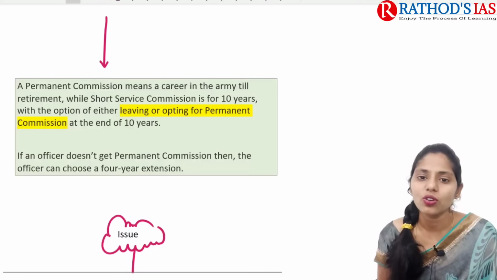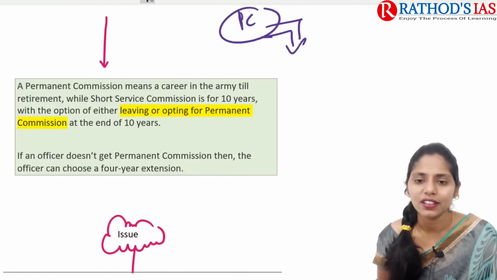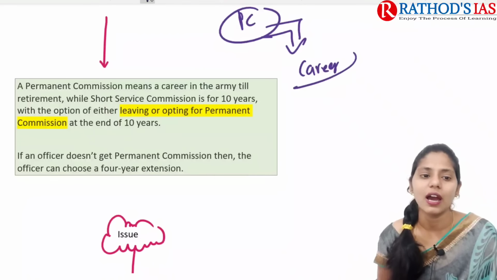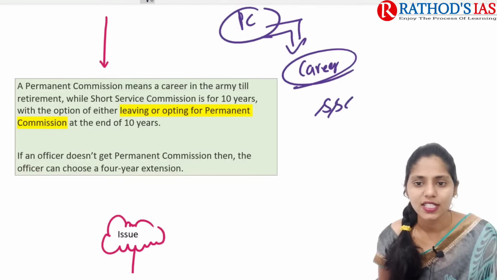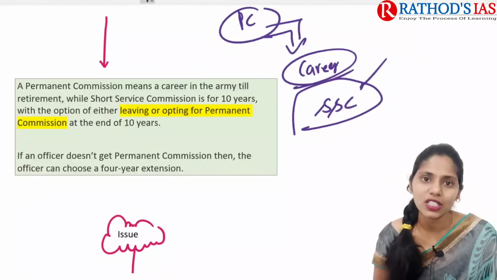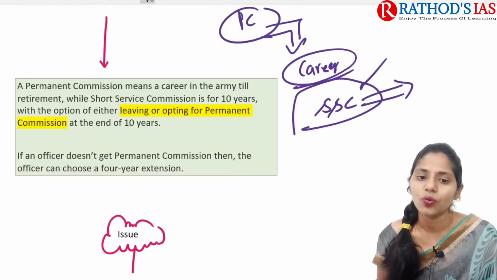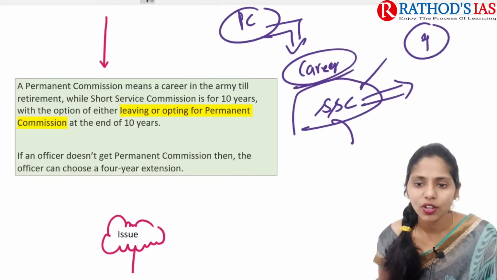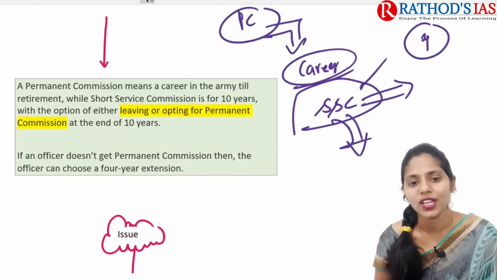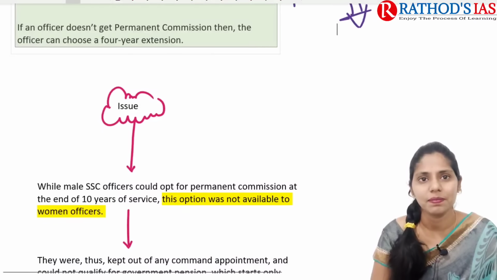Here, if you're asking what permanent commission means, it is nothing but a career in the army till retirement. While if you are selected under the SSC, that is the short service commission, it is for 10 years. After this SSC, there is no option for women to continue, but they can go for an extension of 4 years. But only if you enter permanent commission can you get options like pension, etc. That is what is mainly deprived, right?